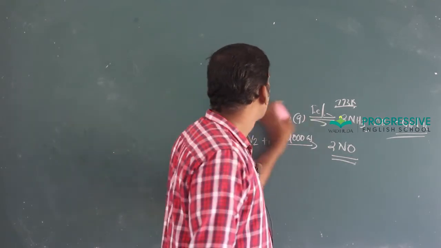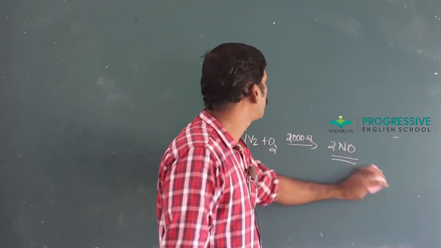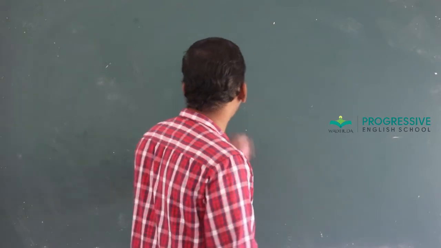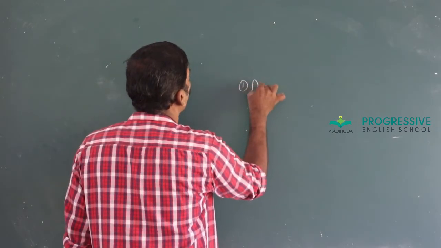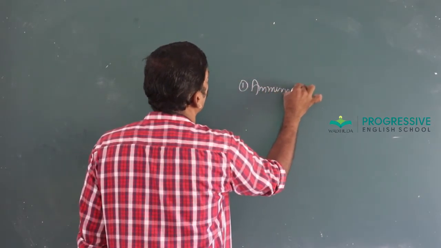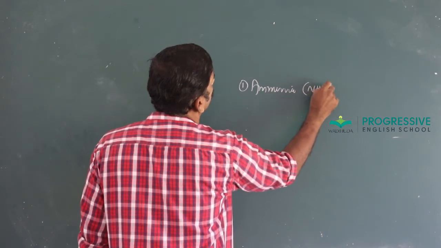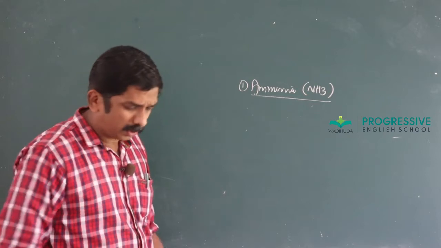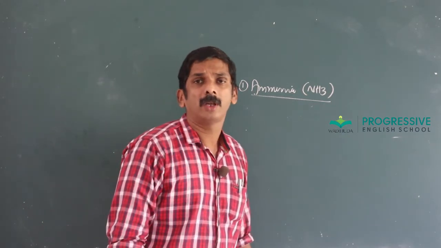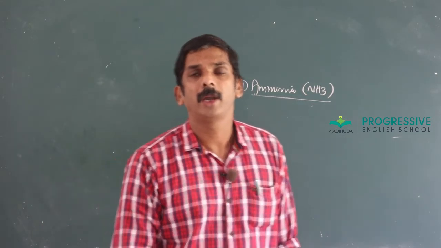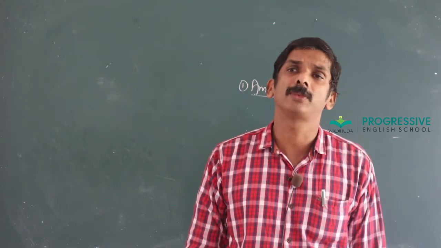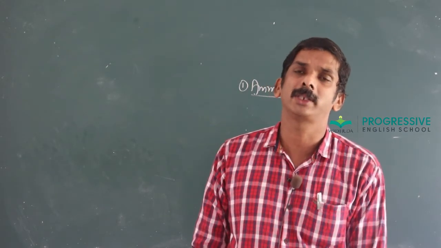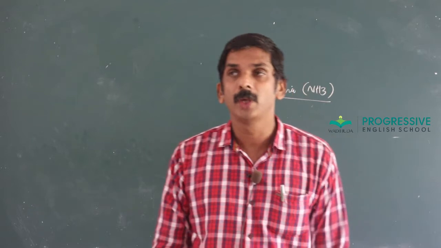And the major compounds of nitrogen, the first one is ammonia. Ammonia is produced in a small amount in the soil by the decomposition of nitrogenous organic matter such as urea.